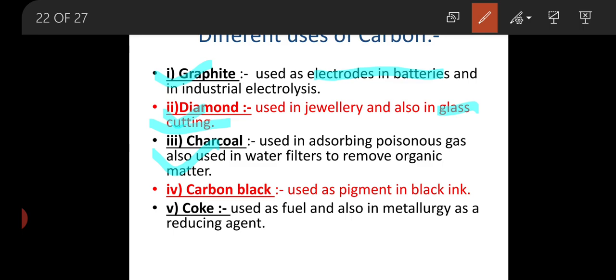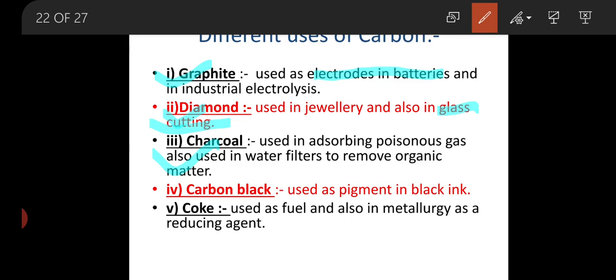Third, that is nothing but charcoal, which is used as an absorbent. It absorbs poisonous gas. Also, it is used in water filters to remove toxic materials, or to remove organic materials.